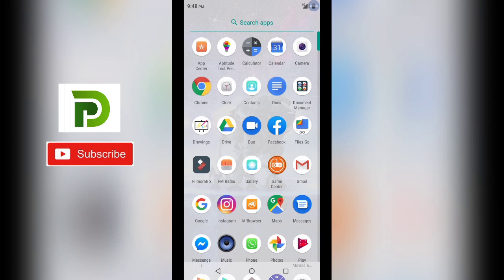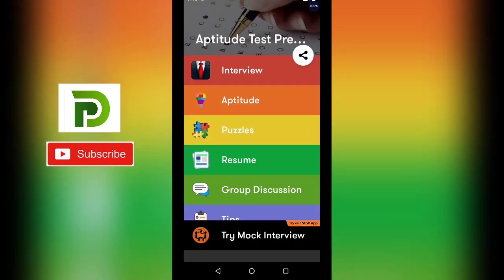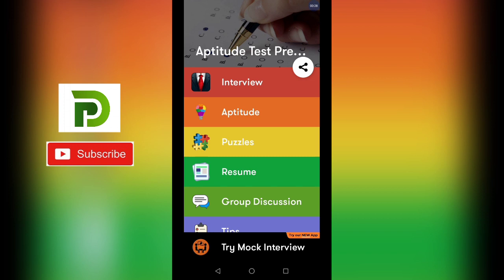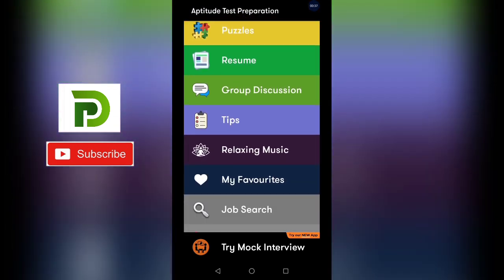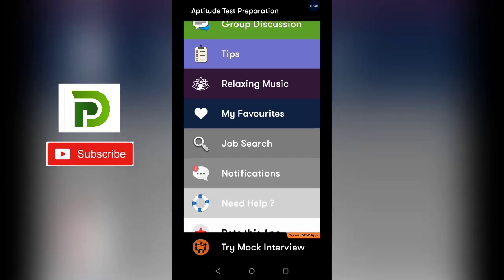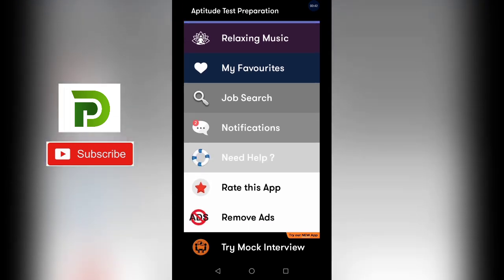So the name of this app is Aptitude Test Preparation, that you can easily install from Play Store. I have already installed it on my mobile, so no need to install again. Now I will directly click on the icon of the Aptitude Test Preparation app. So here you can see lots of options are there: interview, aptitude, puzzles, resume, group discussion, tips, relaxing music, my favorite, job search, notification, need help, and all these things.